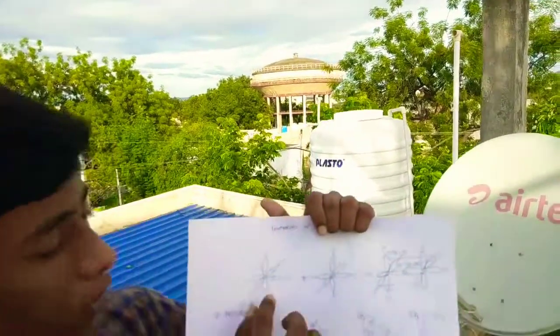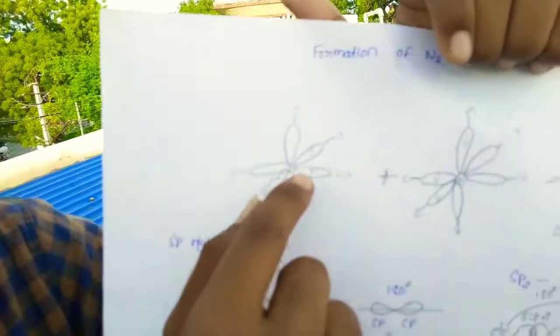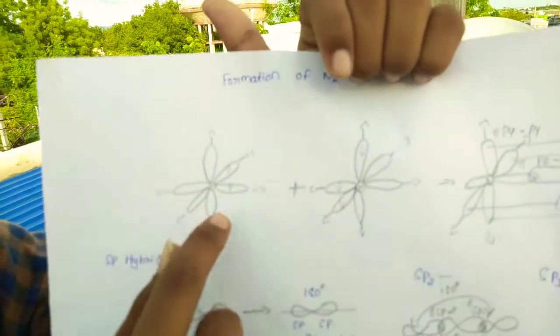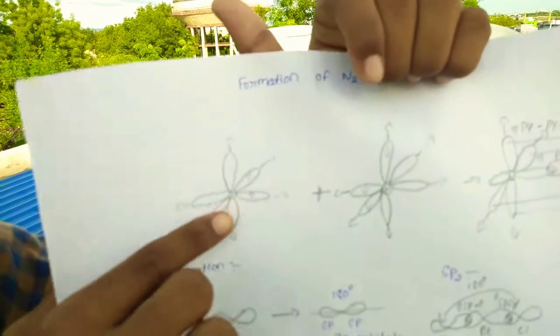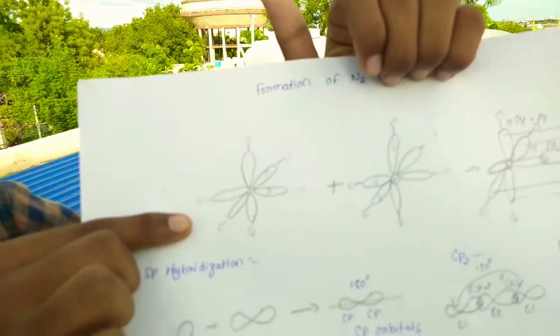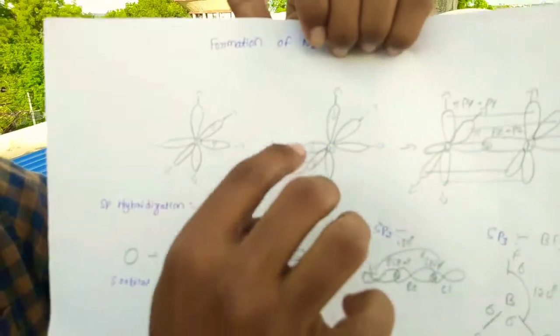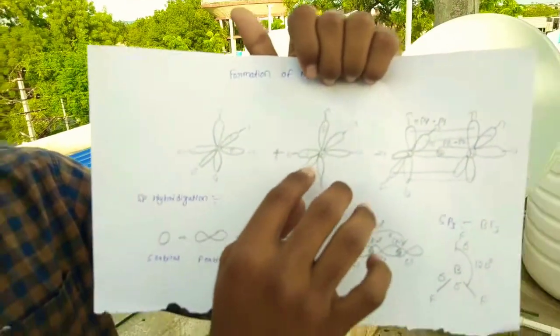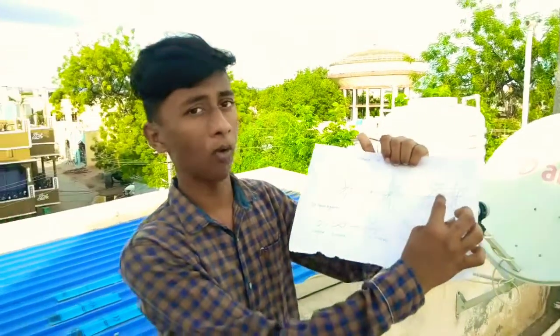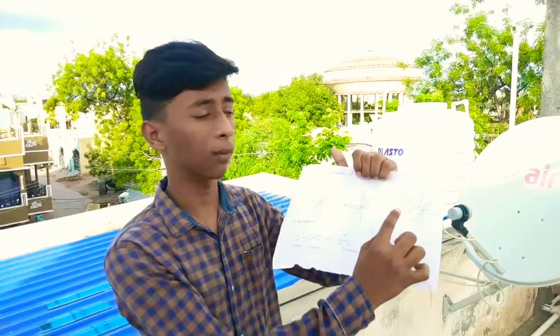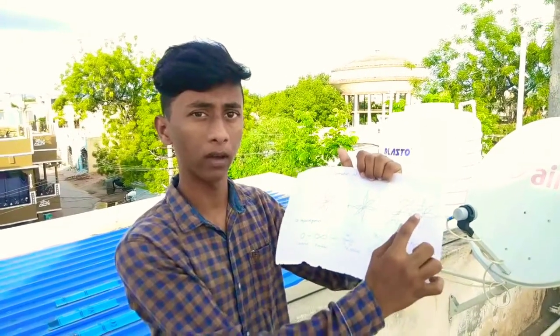This is the picture of the N2 molecule. The first atom's electrons are on top, with arrows pointing up, and the lower atom's electrons are represented by the downward arrows. When these two overlap each other, at that time the N2 molecule is formed. Have you understood? I hope you all have understood.